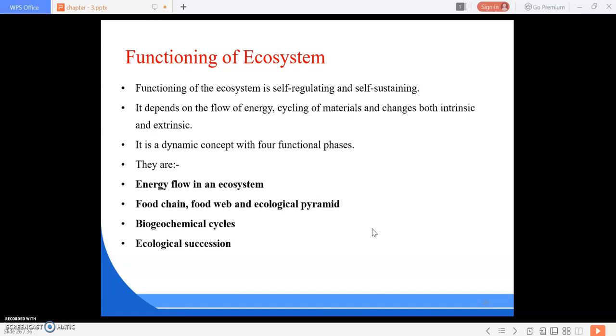Okay. Next is our food chain, food web and ecological pyramid. Then is our biogeochemical cycles. Then is our ecological succession. So the main important things are the energy flow in an ecosystem, food chain, food web, and the ecological pyramid. And the next one is our ecological succession. So these three are very important. And next is our biogeochemical cycles. Okay, understood.